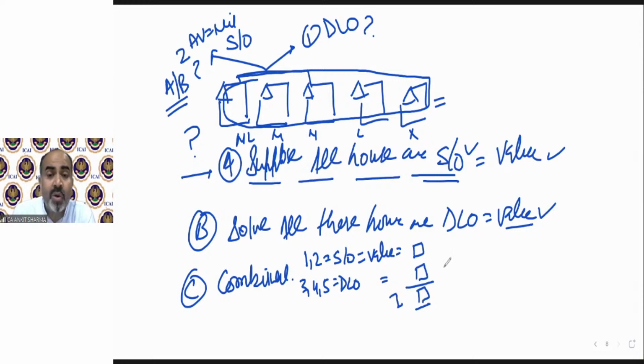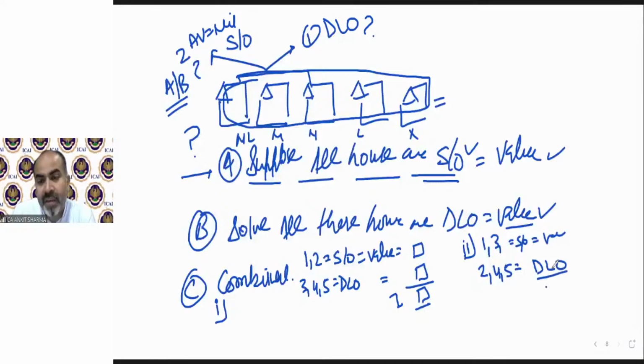Now it will be total 5 cases. Now combination number 1 was this. Now combination number 2. Suppose now house number 1 and 3 self-occupied, their value, it's like permutation combination we have to do. And now if 1 and 3 are self-occupied, then we will take 2, 4 and 5 value as deemed let out. So we have a second value in this scenario.